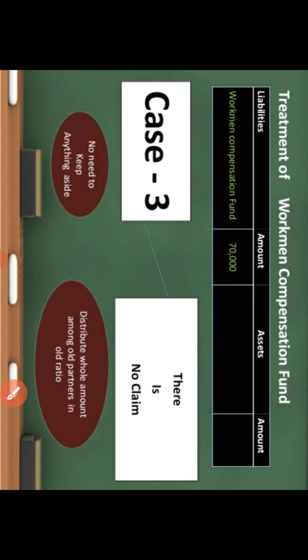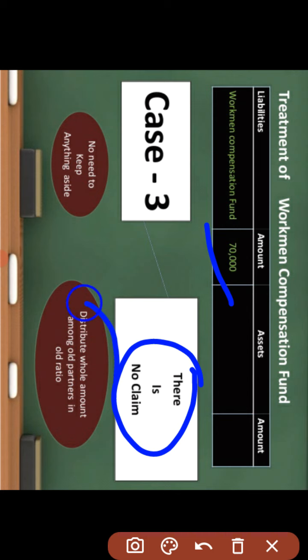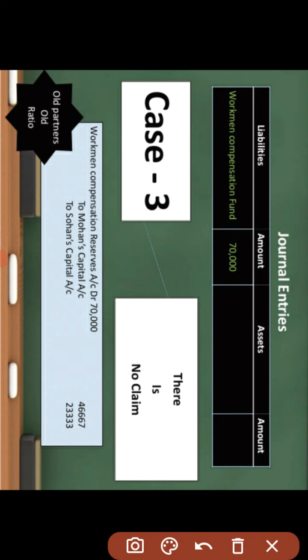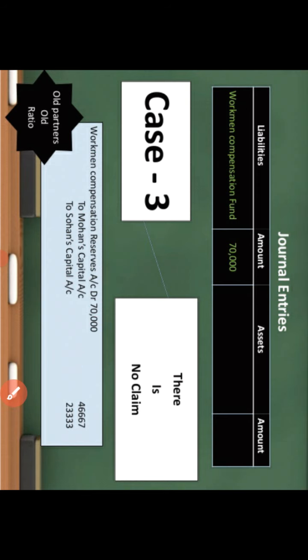Let's see the third case. In the third case, the workmen compensation fund is already 70,000, and if no claim arises during the period, then the whole amount will be distributed between the old partners in their old ratio. The general entry will be: the whole amount will be debited for the distribution, workmen compensation reserve account debit to Mohan and Sohan in their old profit sharing ratio 2:1. In this case, we will distribute the total balance in 2:1.